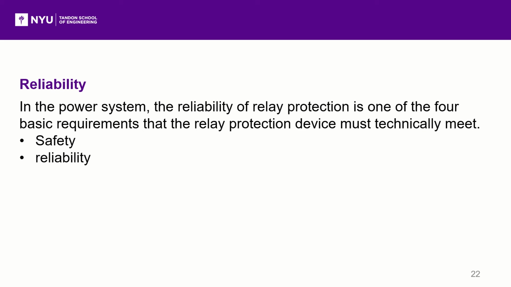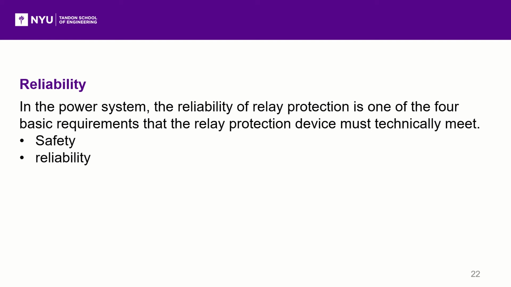If it is represented as a function, it can be written as the number of successful operations divided by the total number of operations. In a power system, the reliability of relay protection is one of the four basic requirements that the relay protection device must technically meet. Relay reliability includes security and dependability, which are the most fundamental requirements for relay protection.